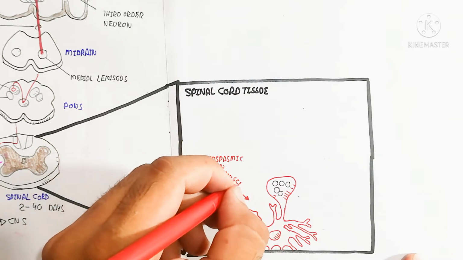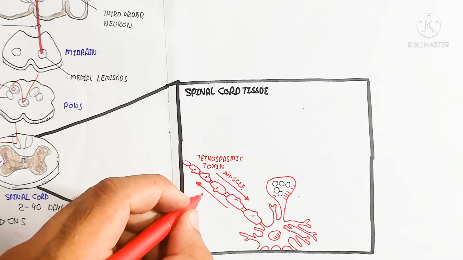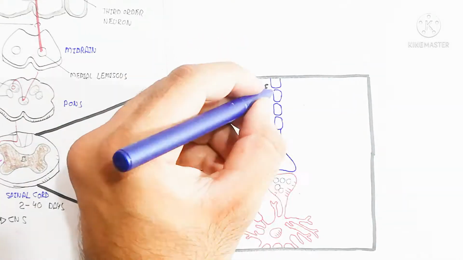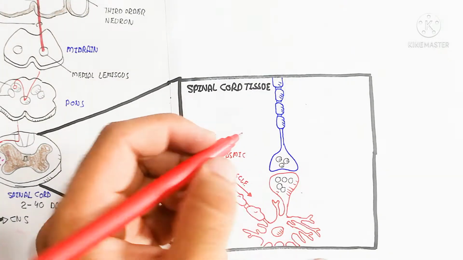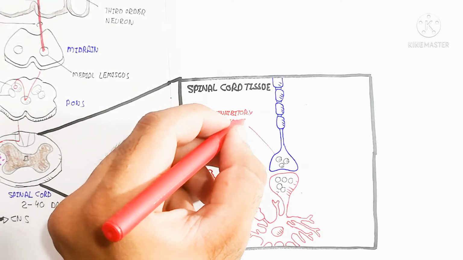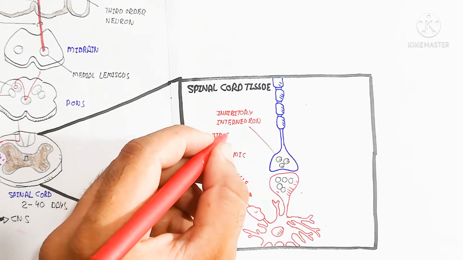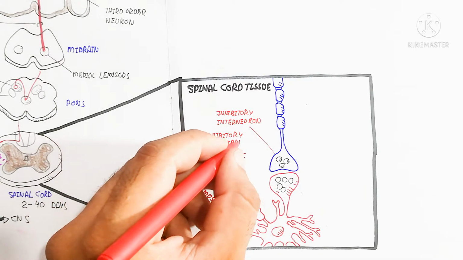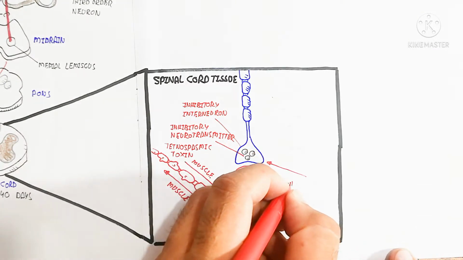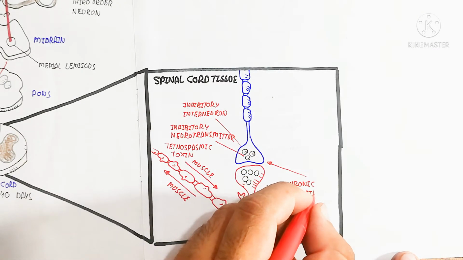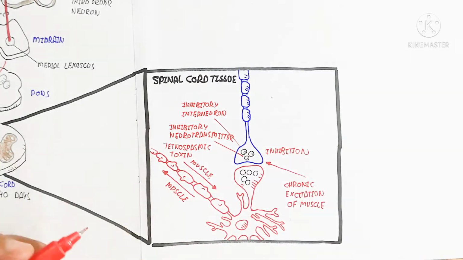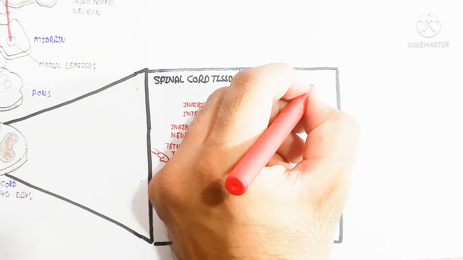So here we will discuss the spinal cord tissue first, which contains a motor neuron, interneuron, and inhibitory interneuron, which releases an inhibitory neurotransmitter that inhibits the firing of the motor neuron. The motor neuron is inhibited by this inhibitory interneuron, so continuous muscle movement will not occur.